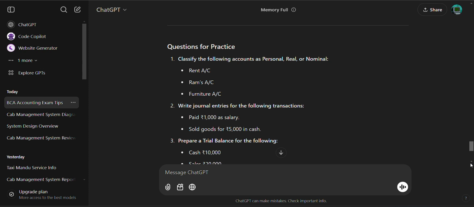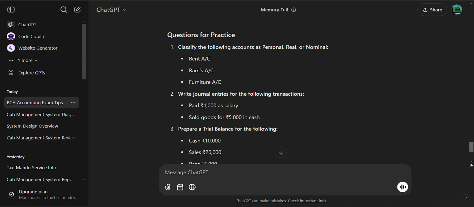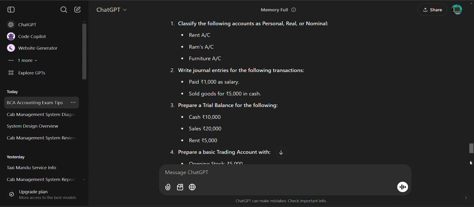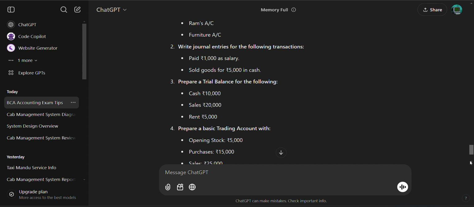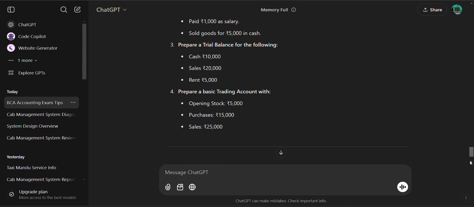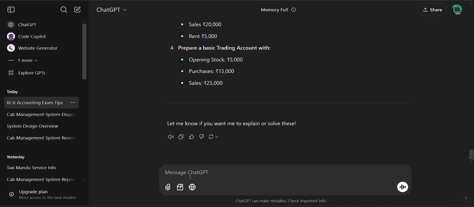Then questions for practice: rent account, Ram's account, furniture. Write down the journal entry for the following transactions: paid 1,000 as salary, goods sold for 5,000 in cash. Cash 8,000, sales 20,000, rent 5,000. Prepare a basic trading account with opening stock, purchase, sales, etc. Solve this in Nepali. Okay.